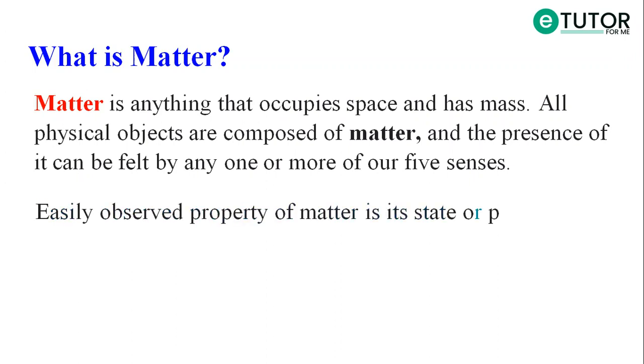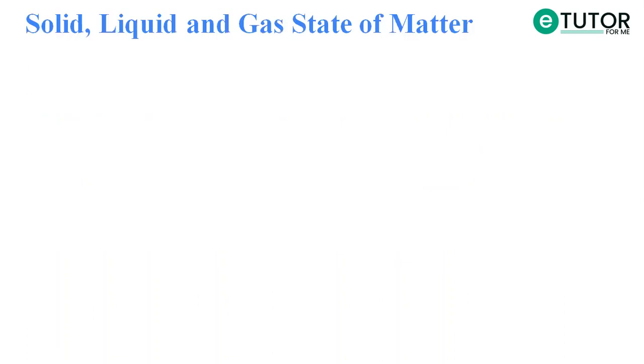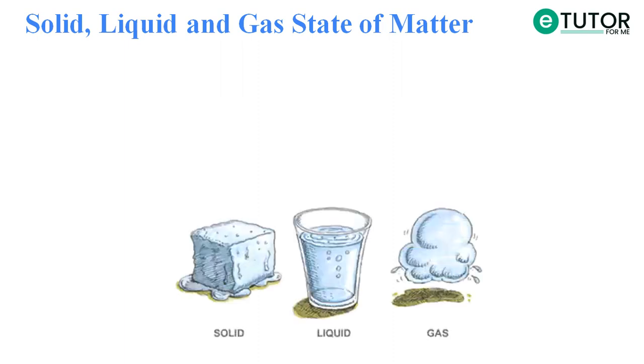Now, we will see what the property of matter is. The property of matter is its states or phase. Matter has basically three states, that is solid state, liquid state and gaseous state. So let's see the different states of matter.